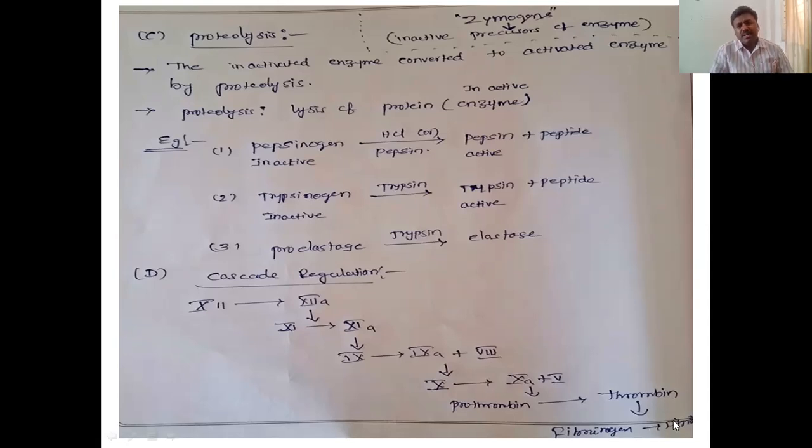So this is the step by step process. If it is activated, it acts as an enzyme to act on another one, that acts as an enzyme, then it acts on another one, and that one acts as an enzyme and acts on another one. So it is a cascade, step by step.